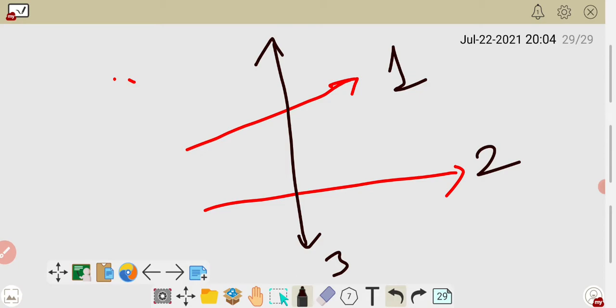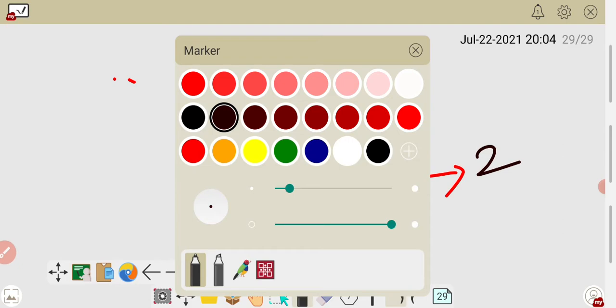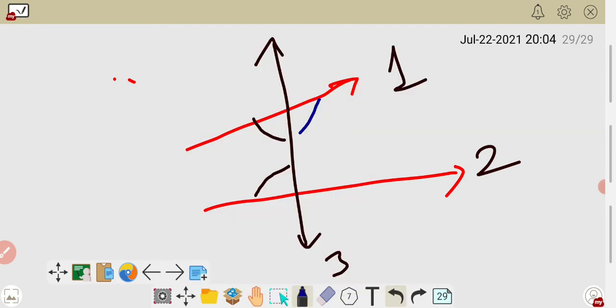Now when it falls on the two straight lines, it makes some angles, one angle here, one angle here. They come on the inside, so they are known as interior angles. Now just observe which two angles have a sum less than two right angles, which means 180. This angle is less than 90, because the gap between them is less; here the gap is more, so it is more than 90.